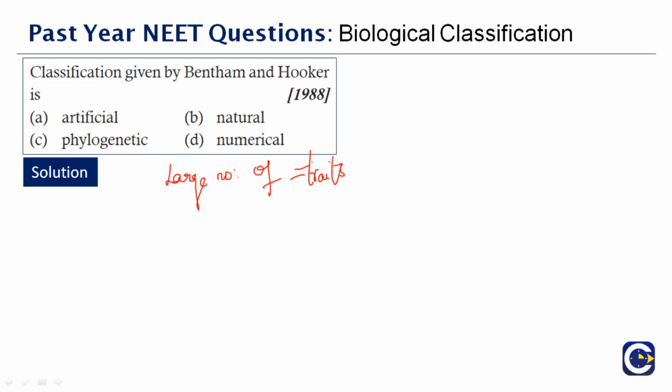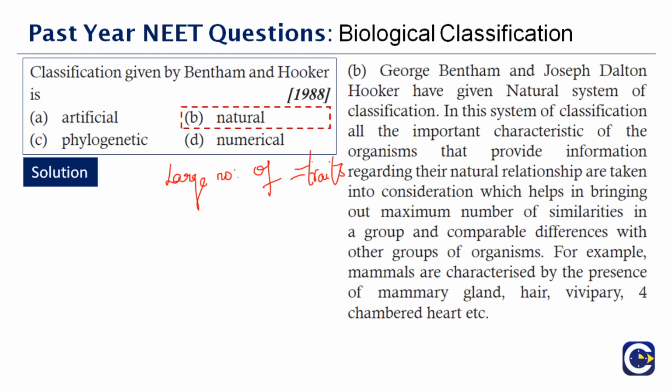So we are not just taking the physical appearance, but we are going internal also. In the artificial system, they did not have much information about the classification already, it was just a beginning. So the very first thing that they did was look for the physical appearance. But in natural classification, they went internal, into the depth of each organism. So the correct answer is option B, natural system of classification.